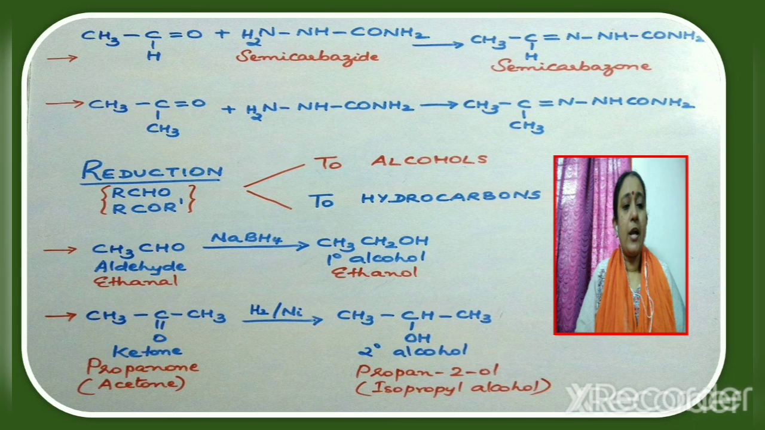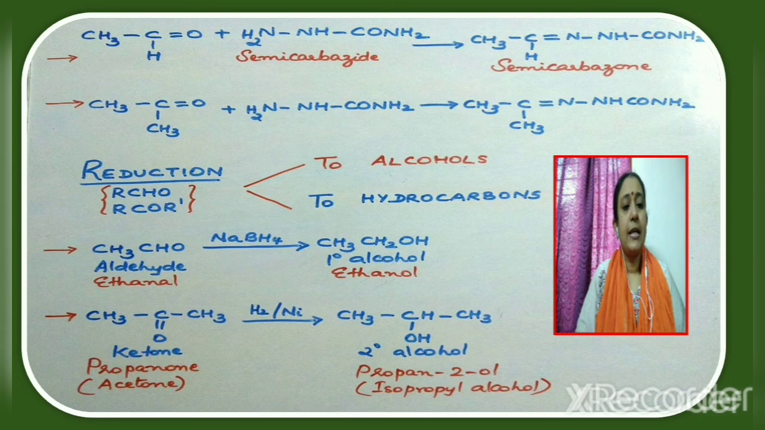Reduction of aldehydes and ketones. Aldehydes and ketones can be reduced either to alcohols or to hydrocarbons. An aldehyde gets reduced to a primary alcohol, whereas a ketone gets reduced to a secondary alcohol. To carry out the reduction reaction, we can use reducing agents like sodium borohydride, lithium aluminum hydride, or hydrogen in